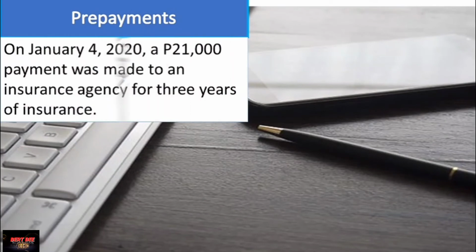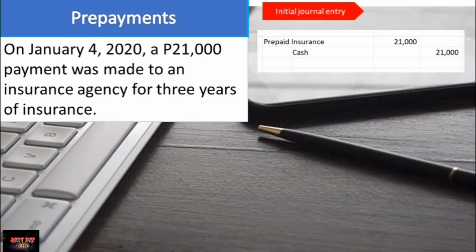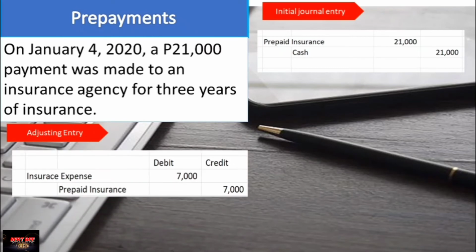The next is how about prepayments? The same, the prepayment of insurance, 21,000. So the initial entry is, of course, to debit prepaid insurance and credit cash, 21,000. Now, if we go to the adjustment of this particular account, you will see insurance expense as debit, 7,000, and prepaid insurance as credit, 7,000.